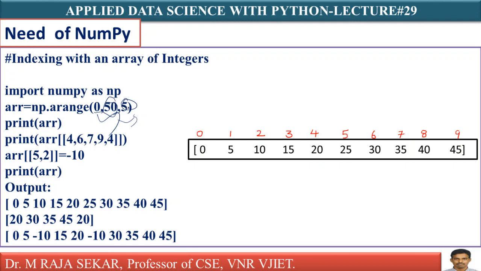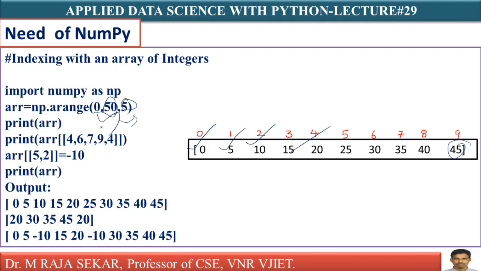Your step size is 5, meaning each element will get incremented by 5. First it starts at 0. Next, 0 plus 5, 5. 5 plus 5, 10. 10 plus 5, 15. Till 45, isn't it? 45 plus 5, 50, but 50 is not allowed. That's what I told, this is exclusive, not inclusive.